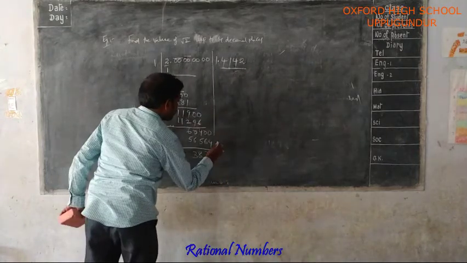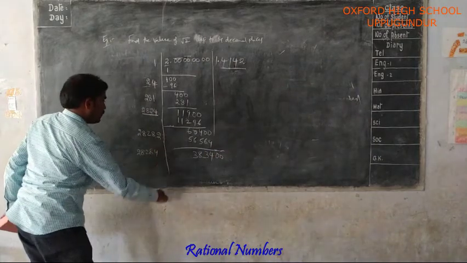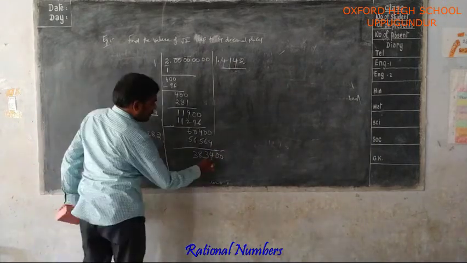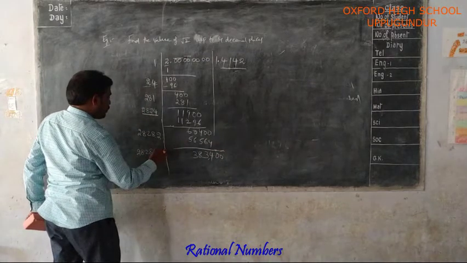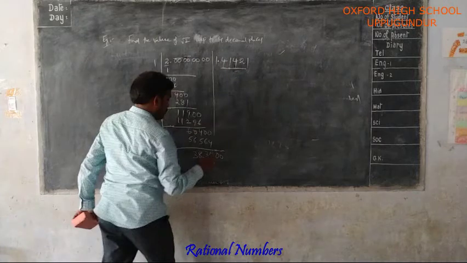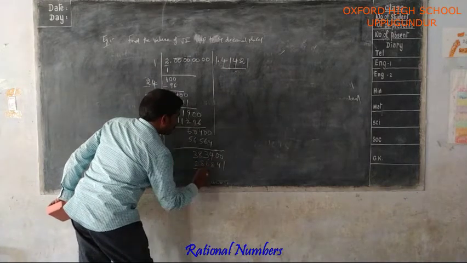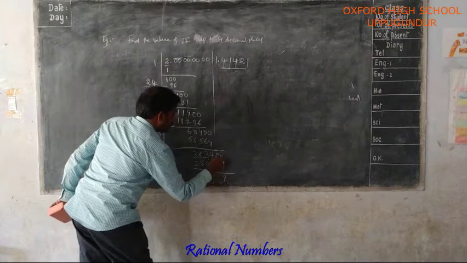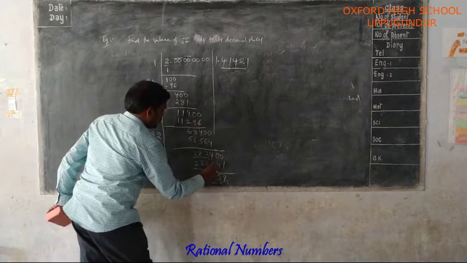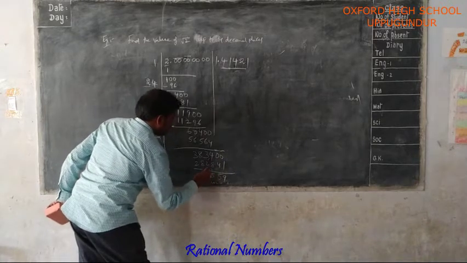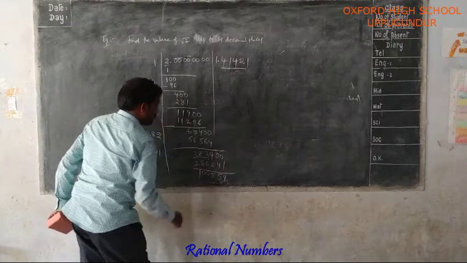The next period you will take. What is the next period? 0, 0. 3,83,400, 2,82,841 once, 2,82,841. 10 minus 1, 9. 9 minus 4, 5. 13 minus 8, 5. 2 minus 2, 0. 8 minus 8, 0. 3 minus 2, 1.